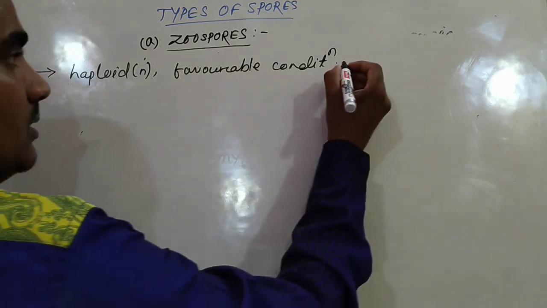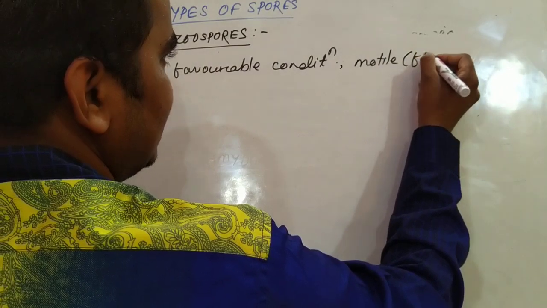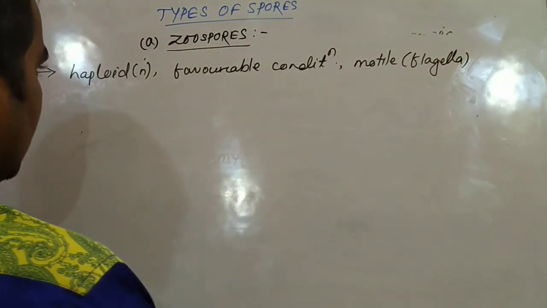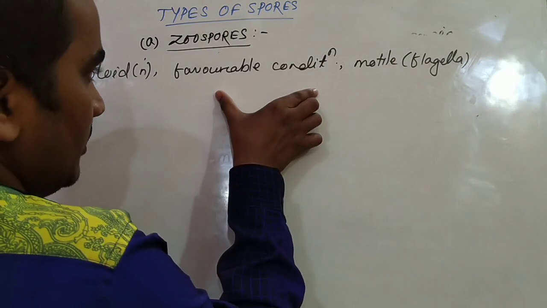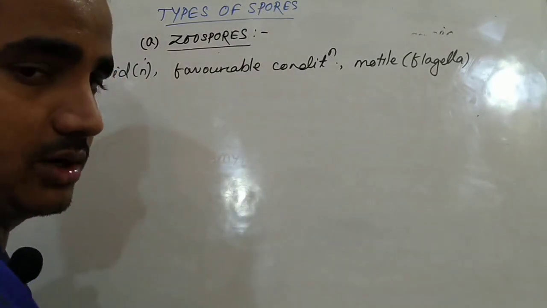Then they are motile due to the presence of flagella. These are the important things: zoospores are haploid, formed under favorable conditions, and motile in nature.